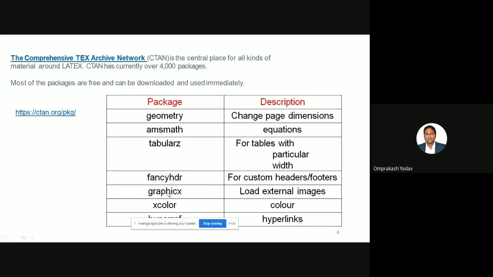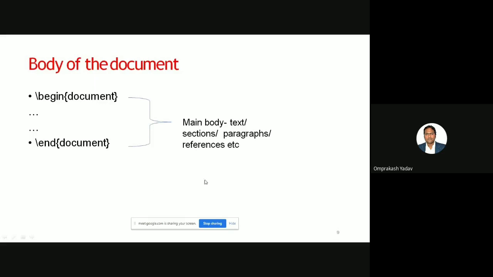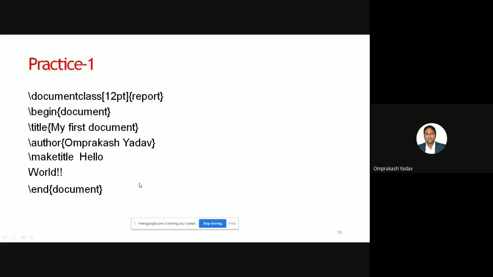If you see here, fancyhdr: most of the time, if we want to design fancy headers and footers, then we can use this particular package. Then graphics for loading external images. xcolor is there for colors. So this section we have already done.